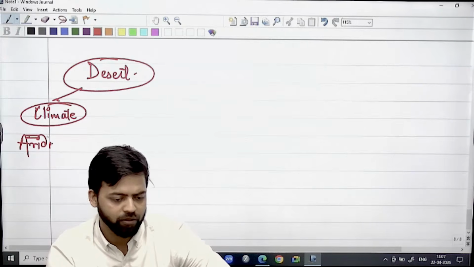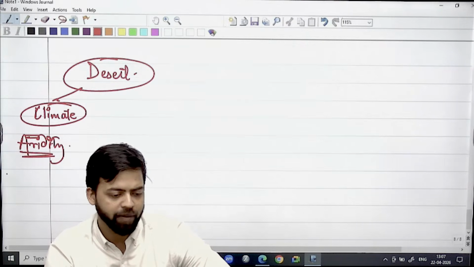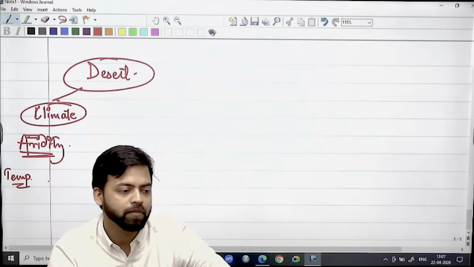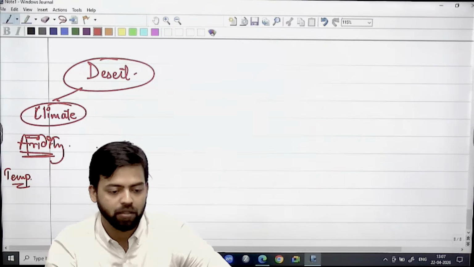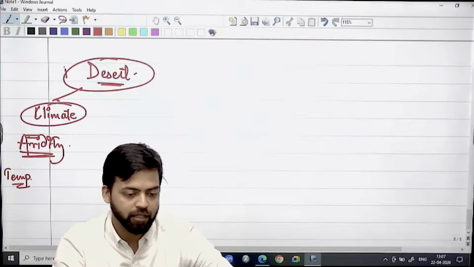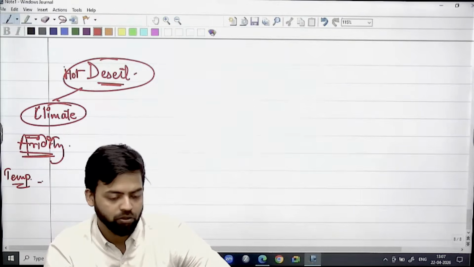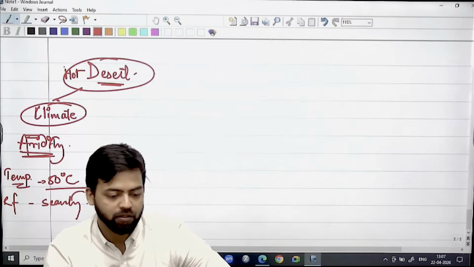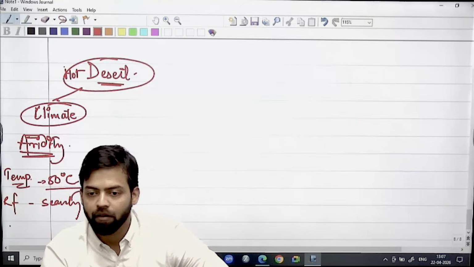Aridity will be there. So one thing is this. In terms of temperature, usually high temperature. If it is hot desert, let's say it is hot desert, right? So temperature can reach more than 50 degrees Celsius. Rainfall, scanty.